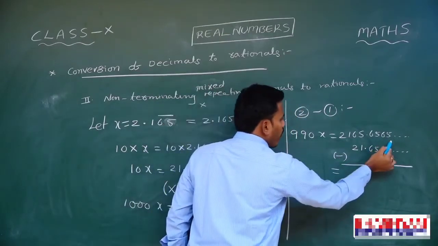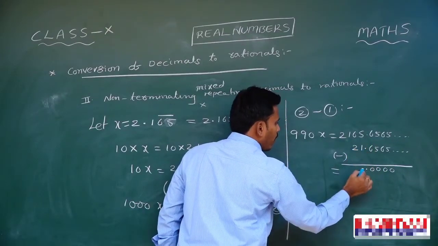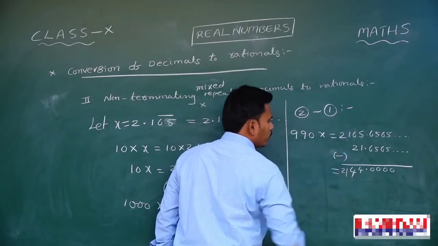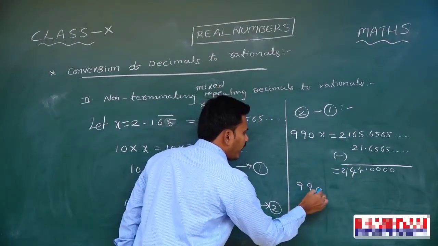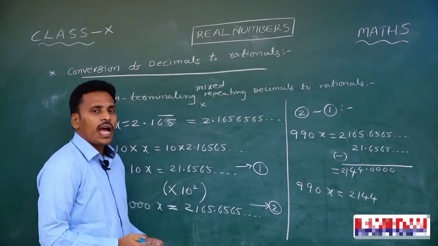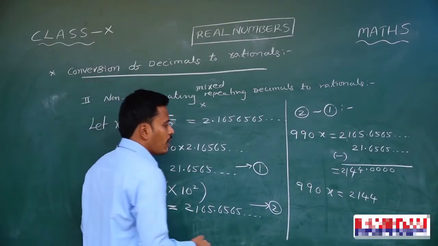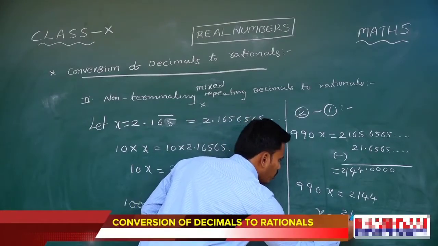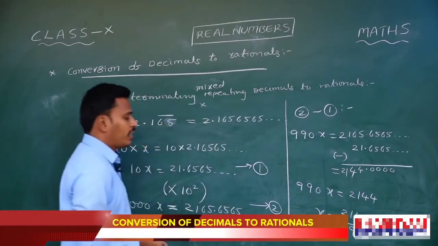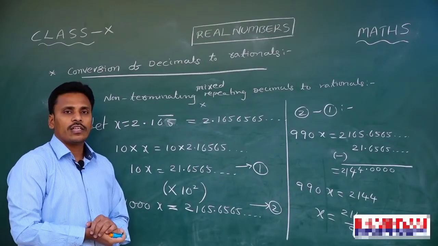Now on this side we are going to do subtraction. 5 minus 5 is 0, 0, 0, 0, and here 5 minus 1 is 4, 6 minus 2 is 4, and this is 2, 1. And at the end what do I have? 990x equals 2144. What I need is to find x. x is the decimal representation of the given decimal, and x equals 2144 divided by 990. At the end, this is the rational representation of the given decimal 2.165 bar.